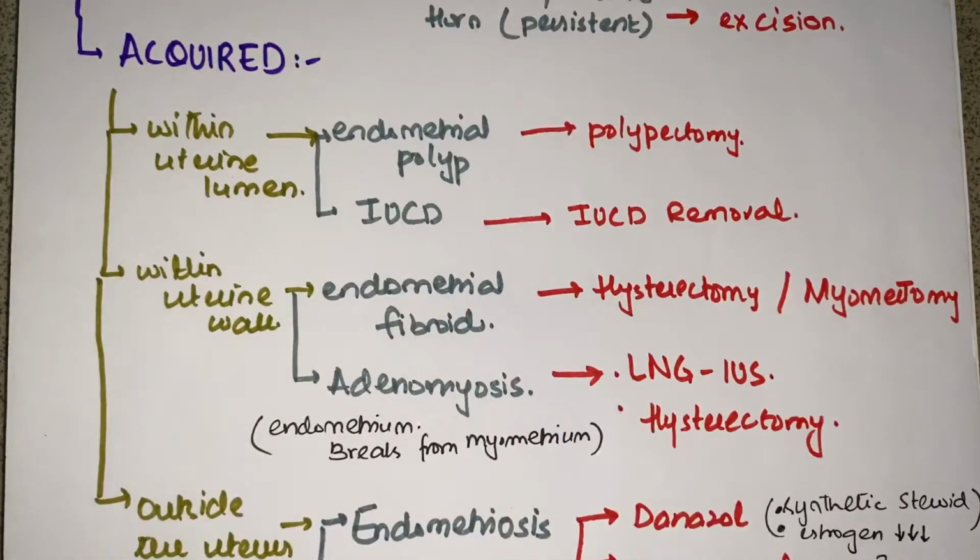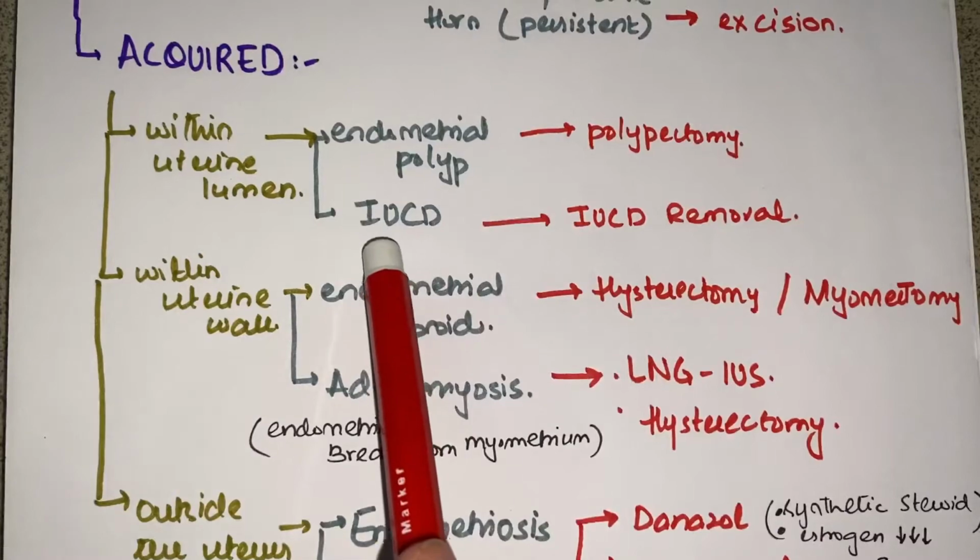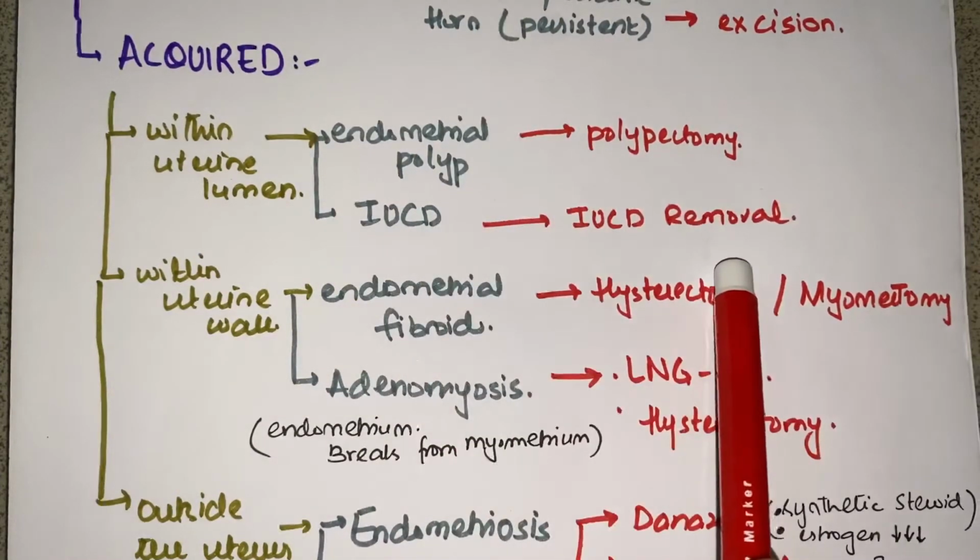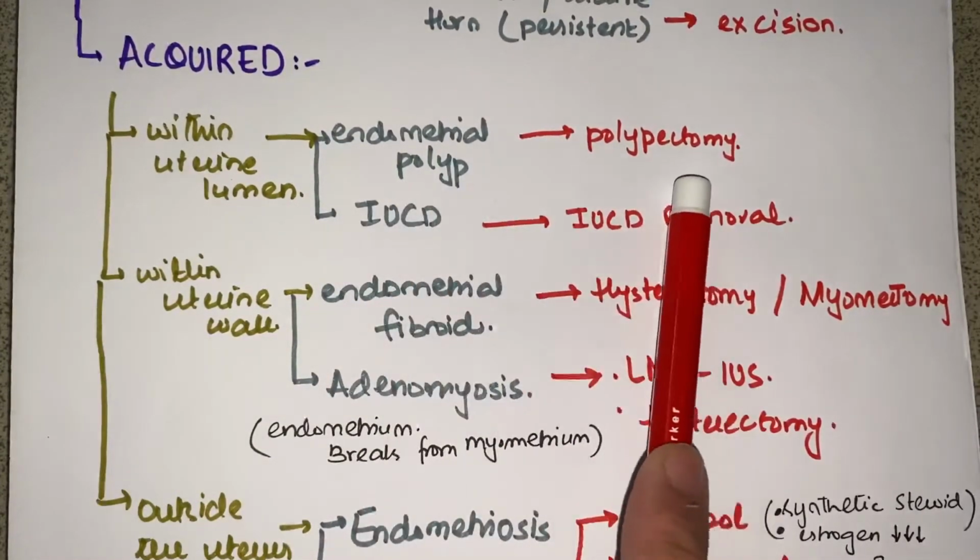Now within the lumen, what can happen? Endometrial polyps may be a cause, or an intrauterine contraceptive device within the uterus can be a cause. If this is the cause, we go for IUCD removal. If it is a polyp, we go for polypectomy.